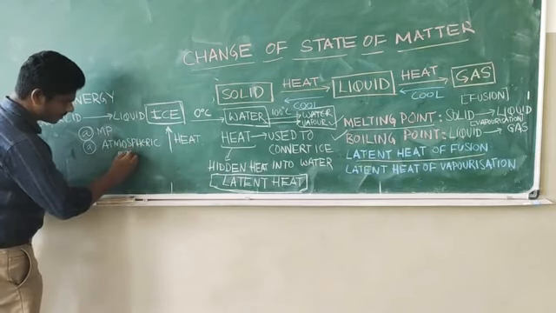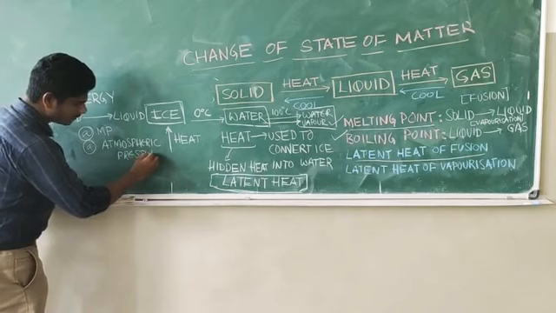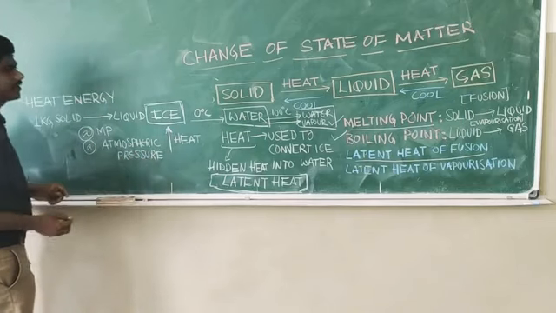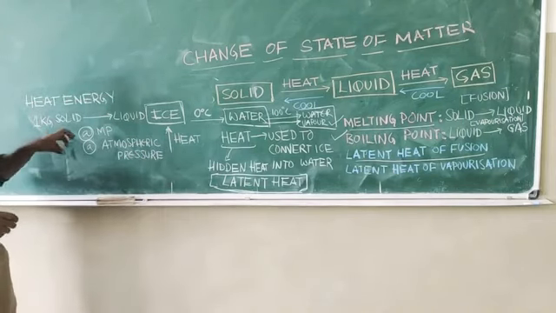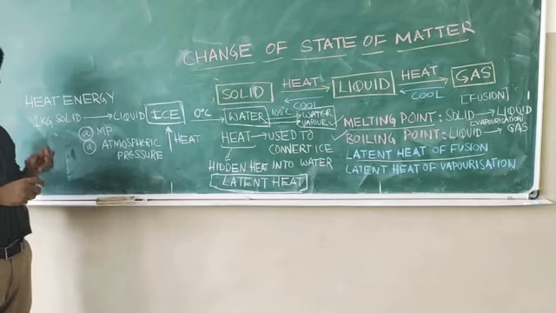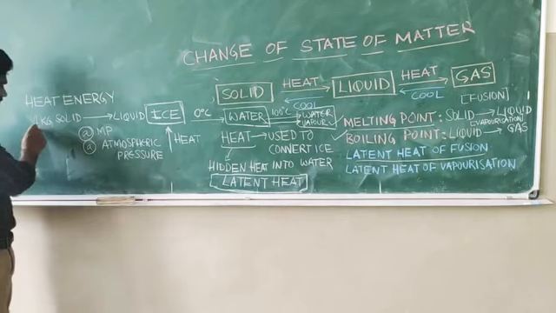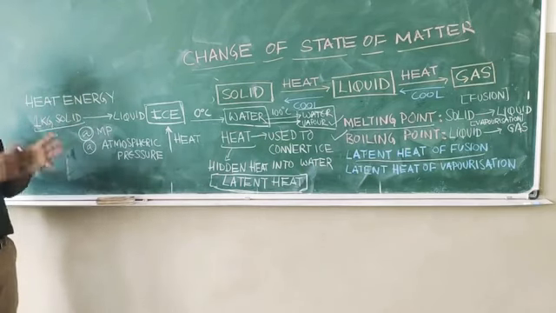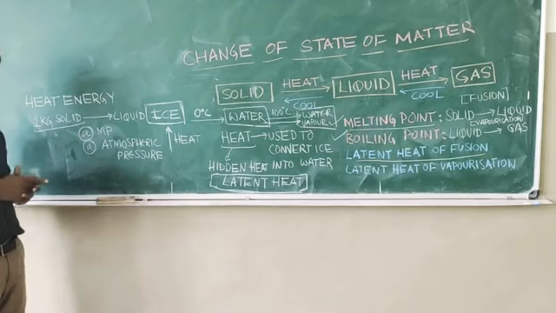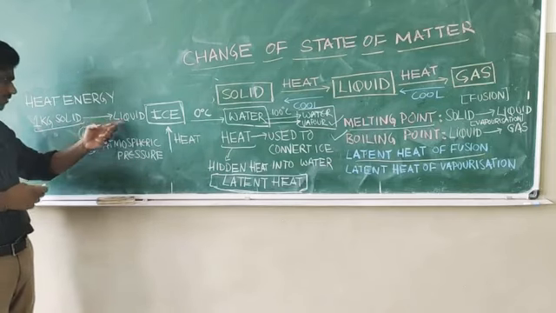Okay, I'm going to repeat it. What is latent heat of fusion? Latent heat of fusion means the amount of heat energy required to convert 1 kg of solid. You have to take 1 kg of solid and you heat it at its melting point and atmospheric pressure, and that is going to become liquid.